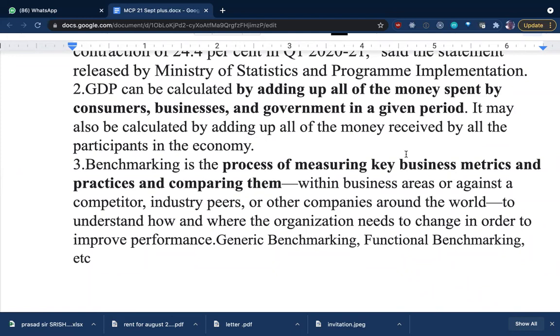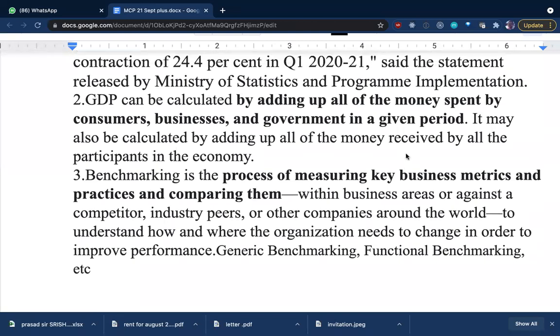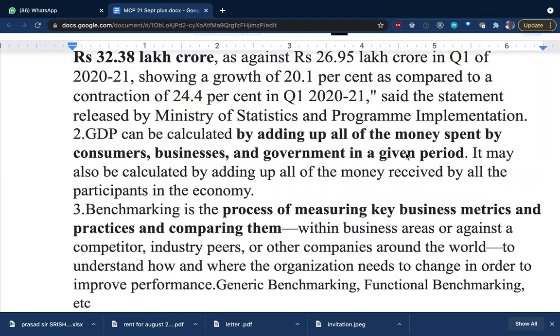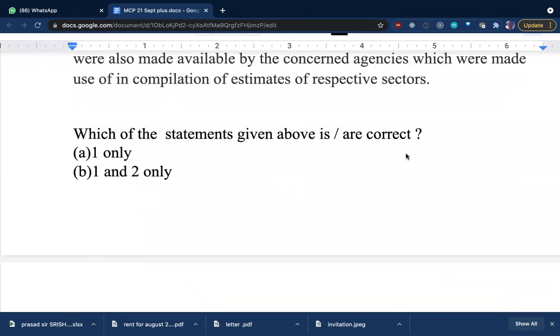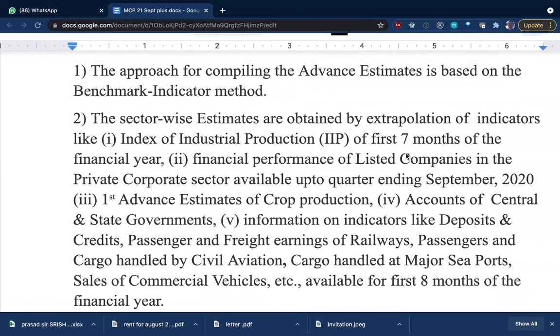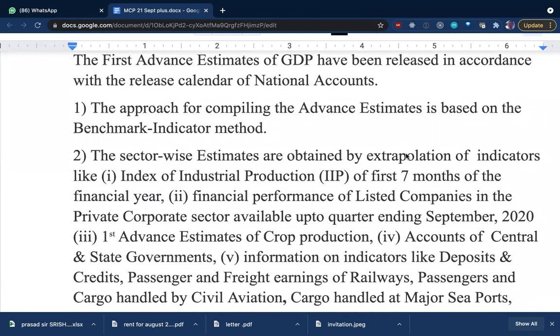So how is the GDP calculated? All that money which is spent by the consumers, the business, government, non-government organizations, all of them together in the country, the money which is being spent, that is all considered for GDP. Now in this question, first let us read the question properly. The sector-wise estimates: the approach for compiling the advance estimates is based on the benchmark indicator method. Now we will go and understand what the benchmark indicator method is.